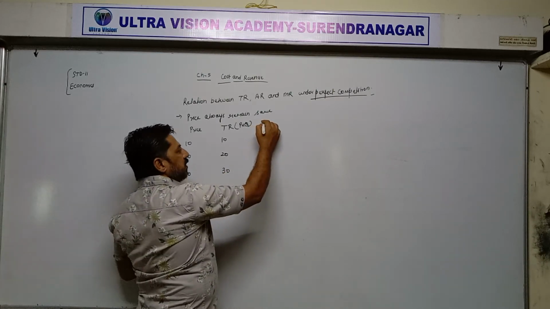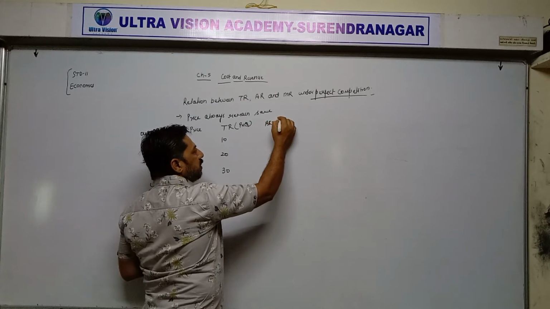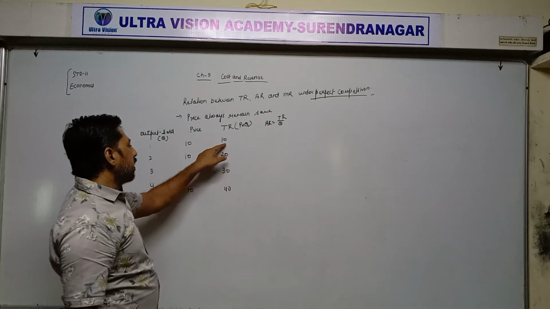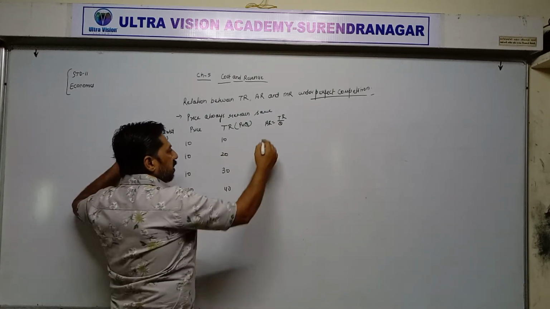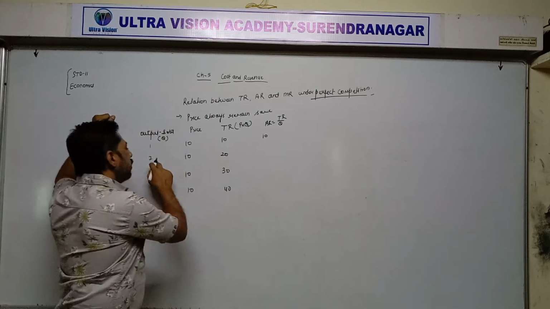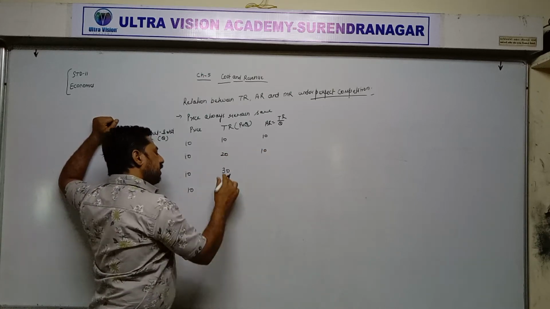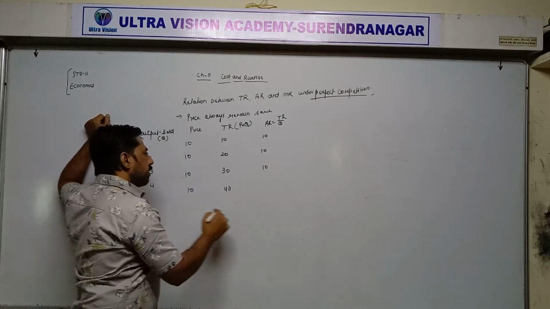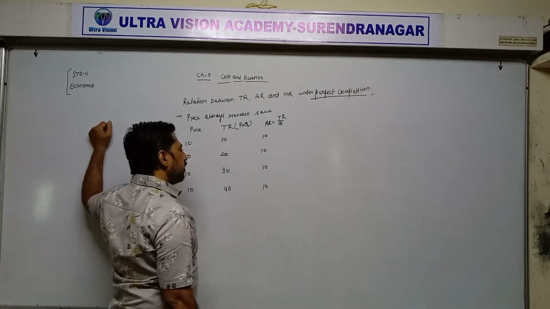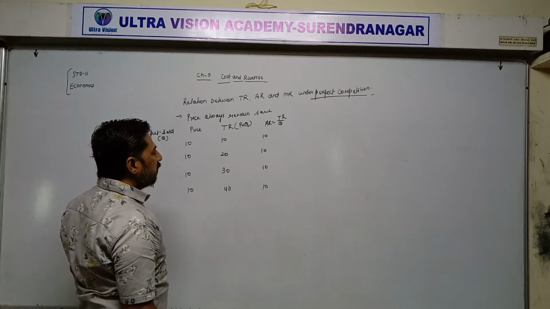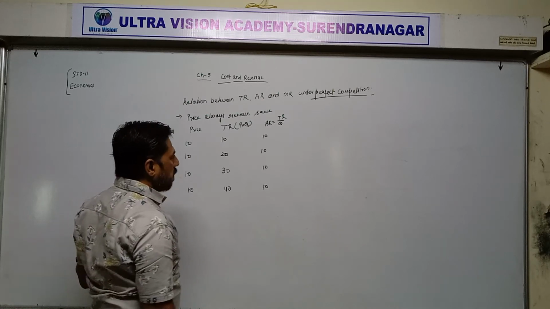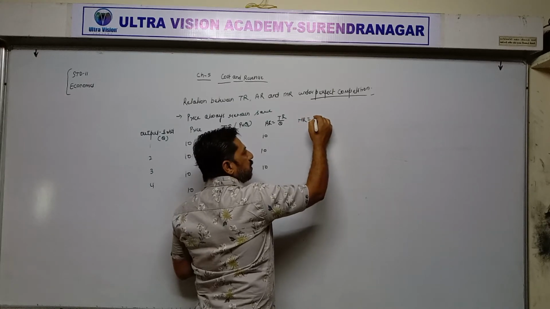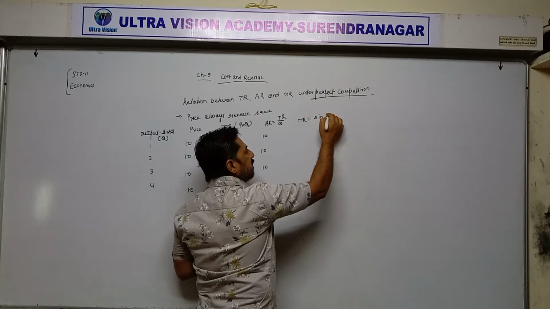Now calculate average revenue. Average revenue is equal to TR upon Q. So TR divided by Q: 10 divided by 1 is 10, 20 divided by 2 is again 10, 30 divided by 3 is 10, 40 divided by 4 is 10. So average revenue is 10 rupees at every level of output sold. Next one is marginal revenue. Formula is change in total revenue.